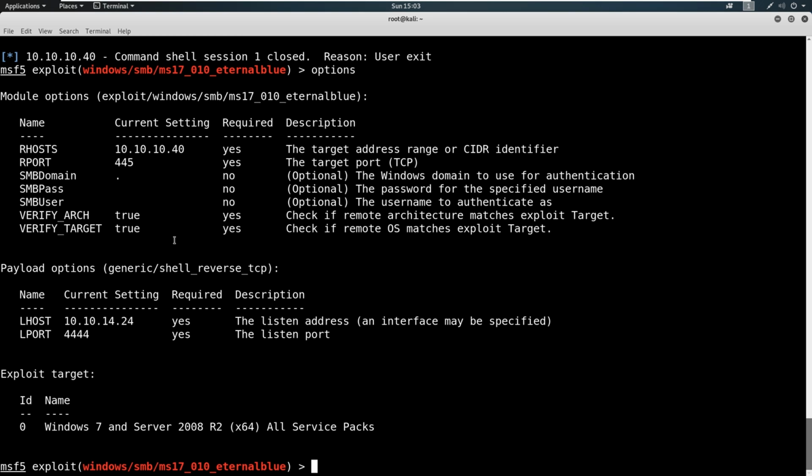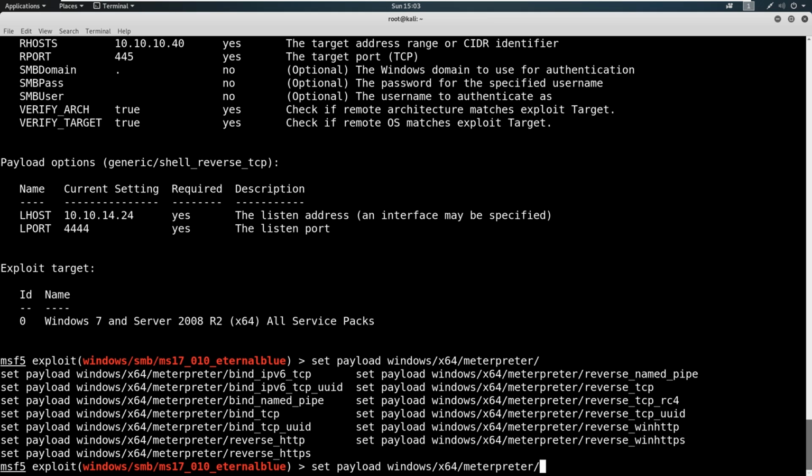My recommendation is always, if you're having trouble getting a shell and you're pretty sure that there's an exploit available, consider changing this to a staged payload here. And I'm sure we're going to encounter that as we go further, but I can show you the differences here as well. So we can say something like set payload. And what I want here is, I am a Windows fanboy, right? So Windows x64, and I'm a Meterpreter fanboy. So we could say Meterpreter. If it's available, it is. Okay.